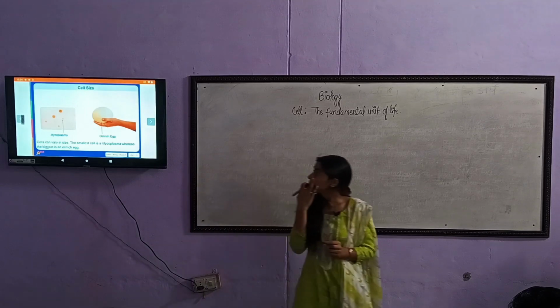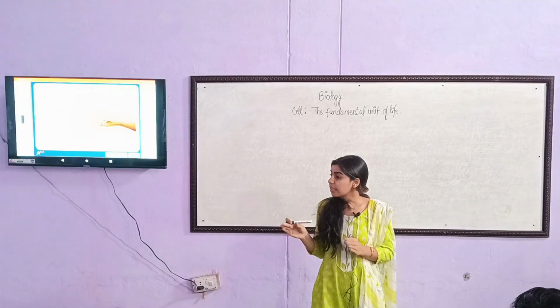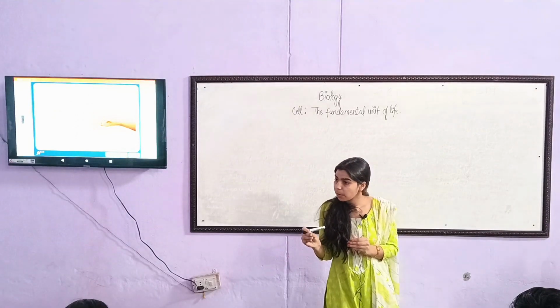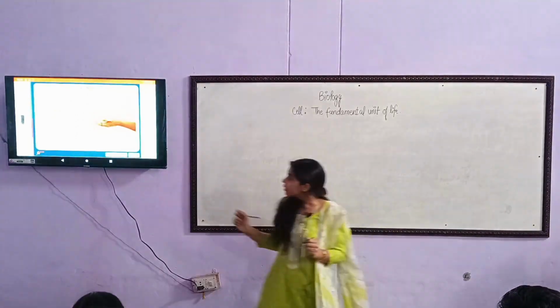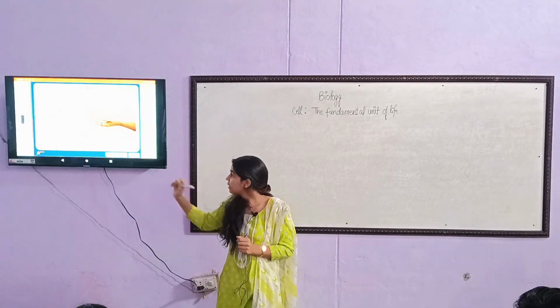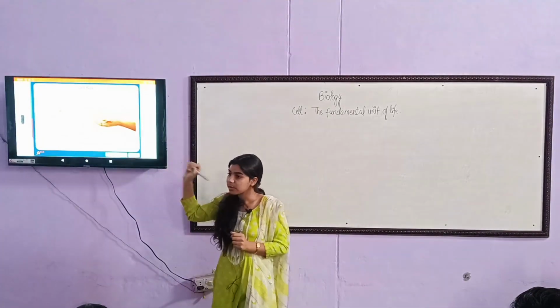Like the cells have different shapes, they also differ in size. So the biggest single cell we have, what? Ostrich egg.